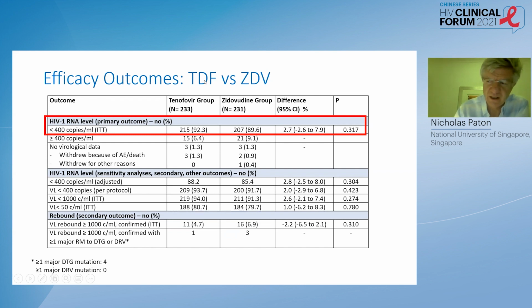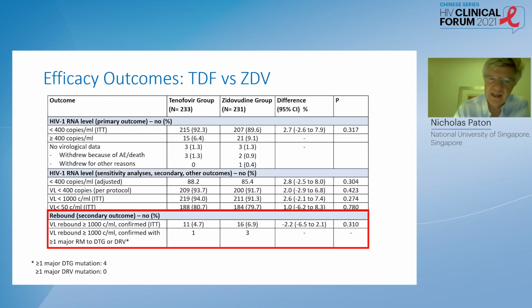And then the second question, which was the tenofovir versus zidovudine question, again, very high levels of suppression, and there was no suggestion that maintaining tenofovir in second-line therapy was any less good than switching to zidovudine, which again tells us that you can get very good results without resistance testing just by maintaining the tenofovir.